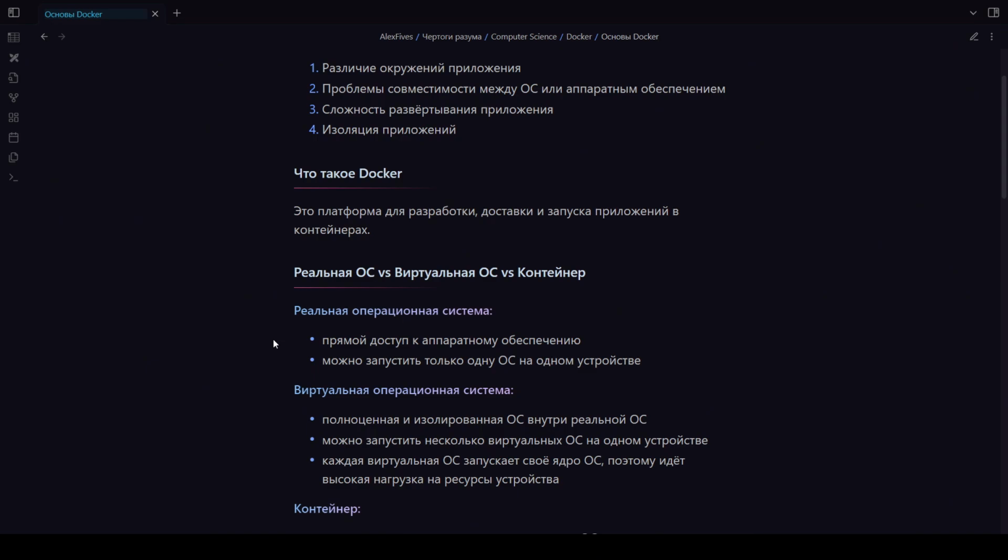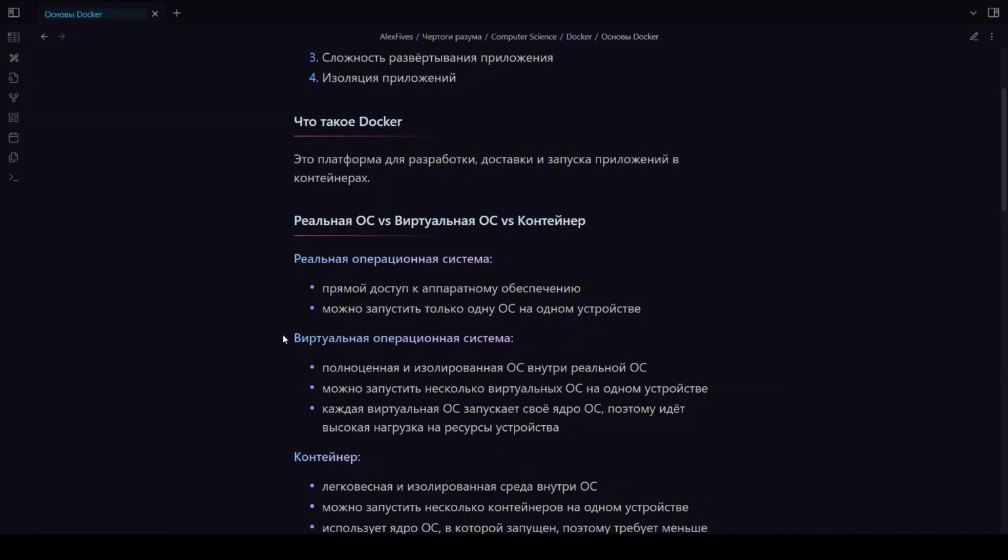However, we can only run one real operating system on one device. Indeed, we cannot run multiple operating systems on the same device at the same time. And, accordingly, this results in a small downside. Why? Because the isolation may be compromised here. If we run all applications within it, then all applications will be exactly within it. There will be no clear boundaries between them. We can certainly create them, but it will be difficult.